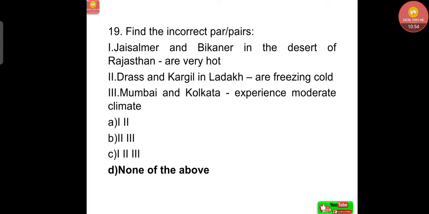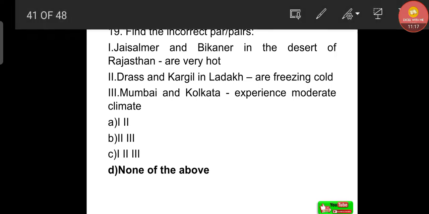Correct answer, none of the above, because they are asking for the incorrect pair, but these are all correct pairs. Jaisalmer and Bikaner in the desert of Rajasthan are very hot. Dras and Kargil, freezing cold. Mumbai and Kolkata, moderate climate. These are correct options, but here the question asked, we have to remember that they asked for incorrect pairs.